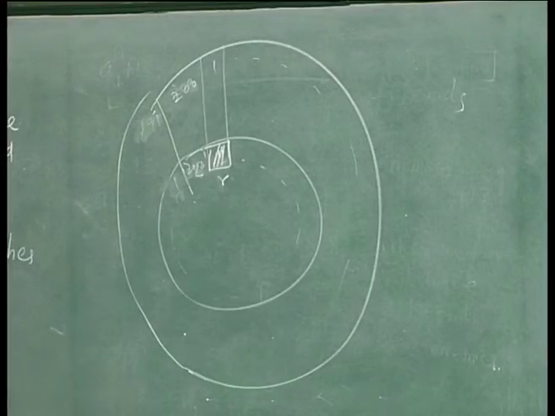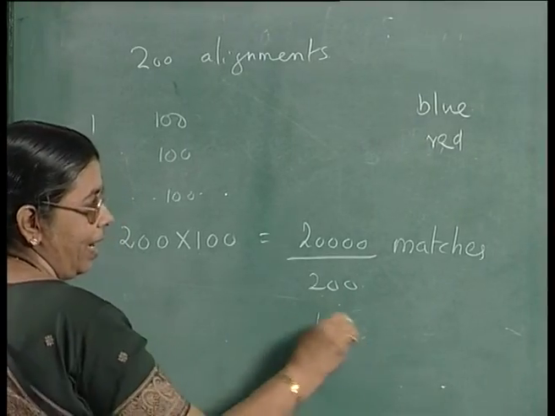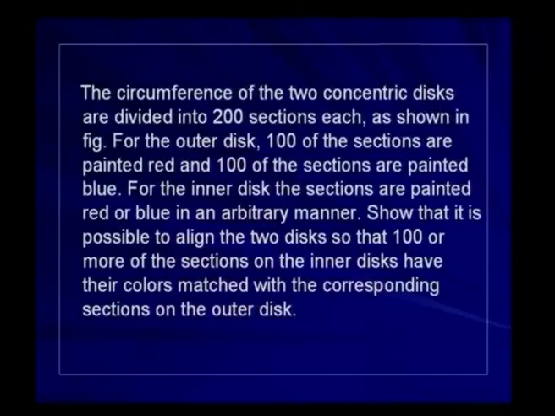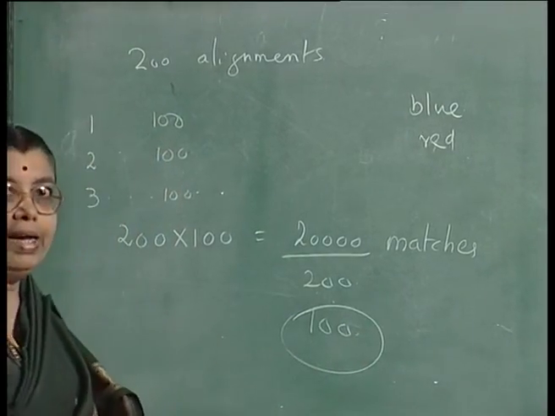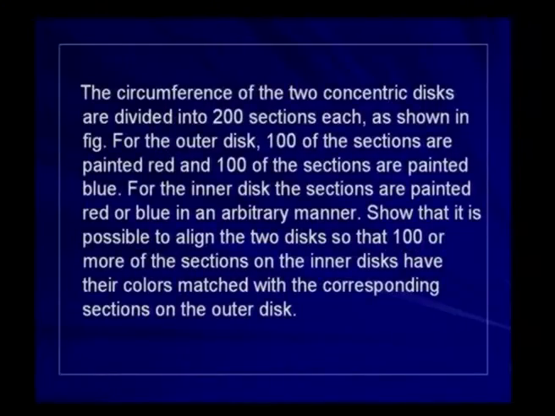If you count the number of matches in all the alignments, it will add up to 20,000. And how many alignments are there? There are 200 alignments. So, the average is 100. So, at least in one alignment 100 or more of the sectors will match the corresponding colors.